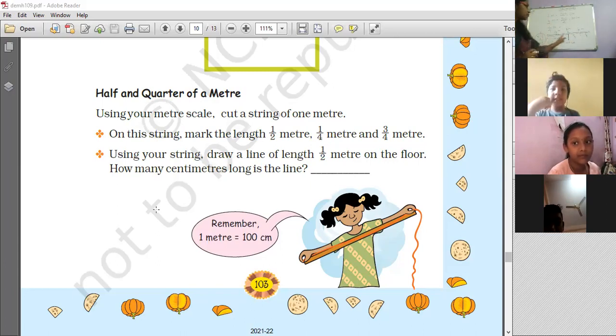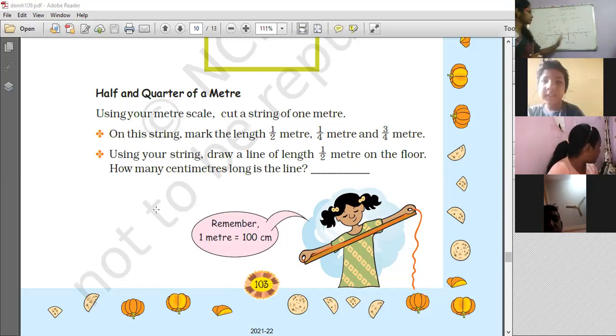1/4. Because this is a 1 meter scale, I have divided 1 meter into 4 equal parts. Then each part is quarter meter. Clear? Others also, I hope this is clear. Now, how to get the values in centimeters?